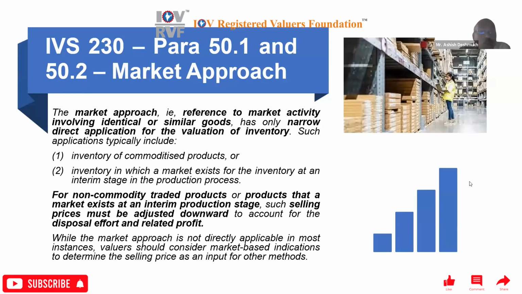For non-commodity traded products, or products for which a market exists at an interim production stage, selling prices must be adjusted downwards to account for disposal efforts and related profits. While the market approach is not directly applicable in most instances, the valuer should consider market-based indications to determine the selling price as an input for other methods.